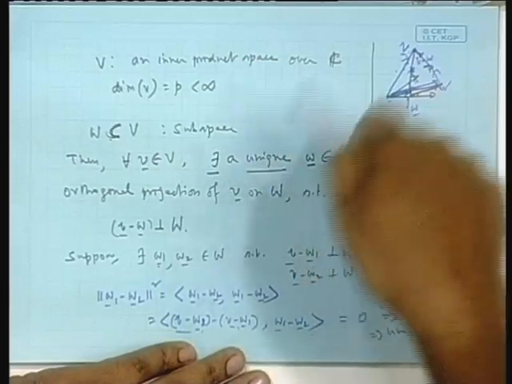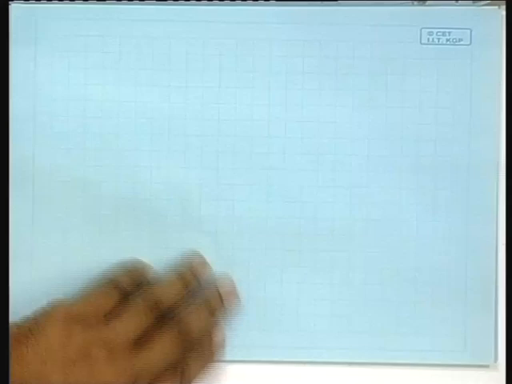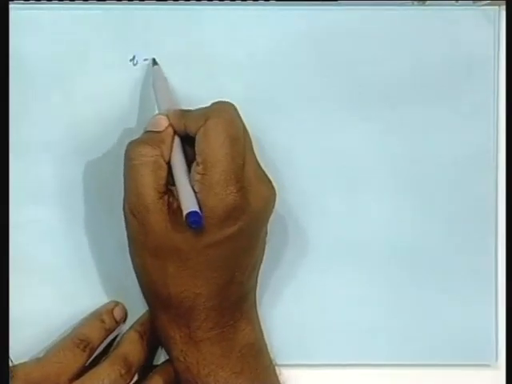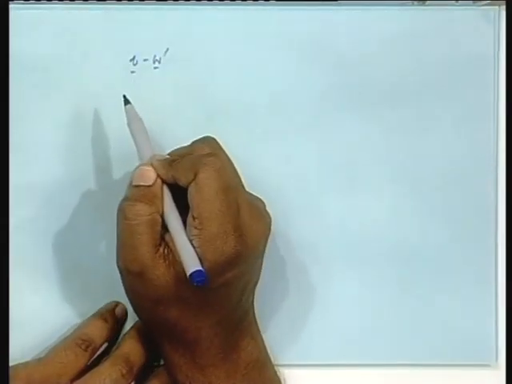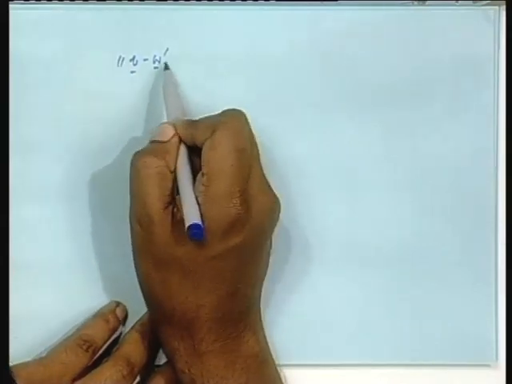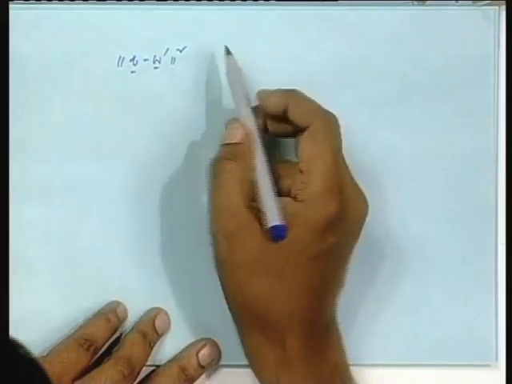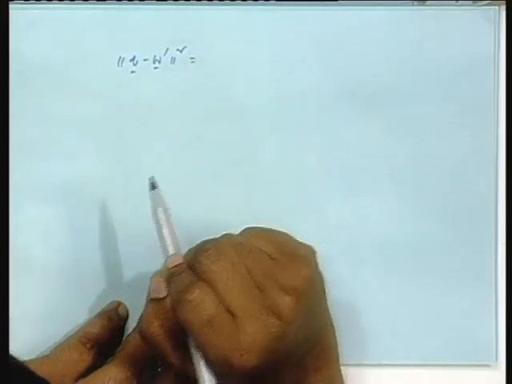Okay. Here, say I am taking V minus W prime, arbitrary W prime, and the norm square of that. That will be what?